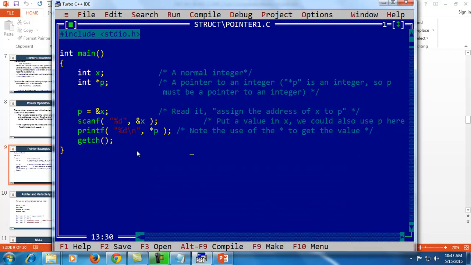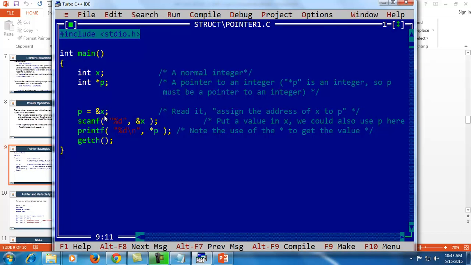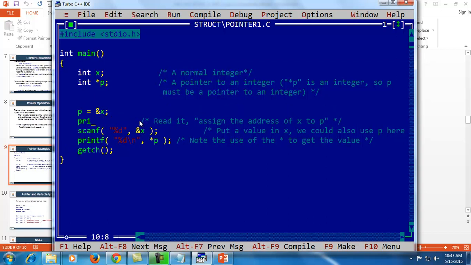Here is the program. I have declared x and *p. It will run. I am entering the value 12. It's showing me the value. From this statement, I am scanning the value. Let me elaborate it.